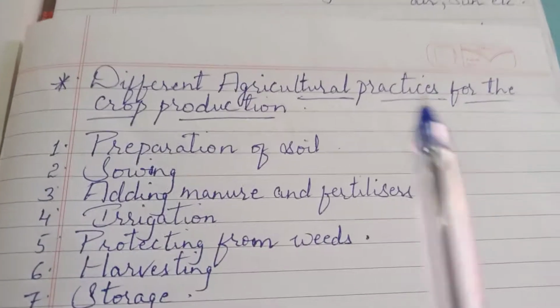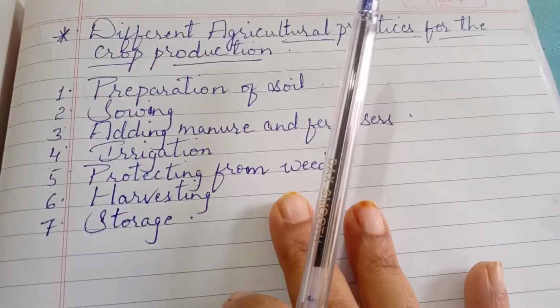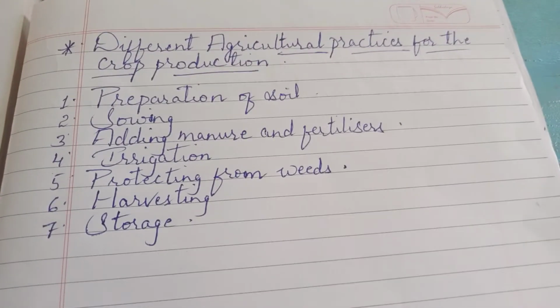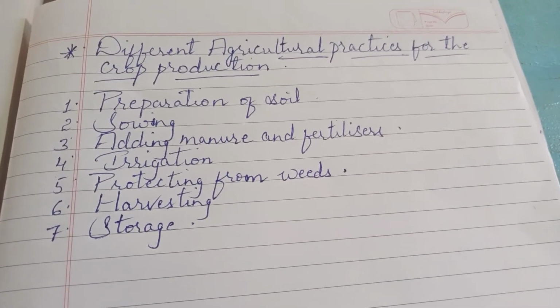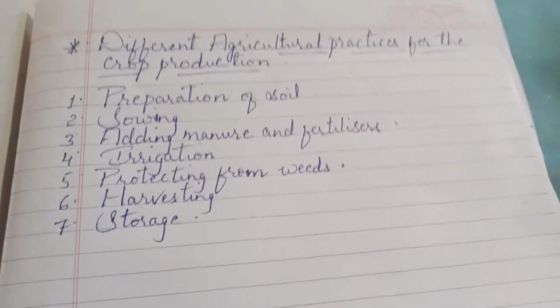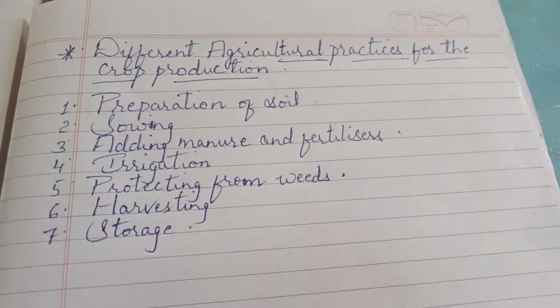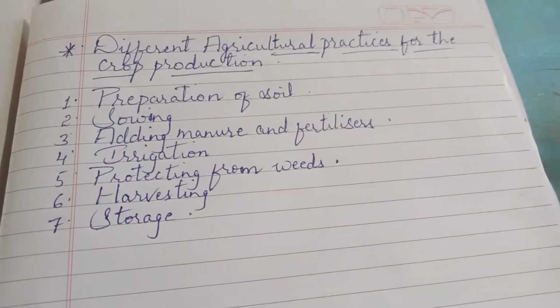that is different agricultural practices for crop production. As we have discussed already, we need to grow crops. Growing such a large quantity of plants in a particular area in a healthy manner is not an easy task.